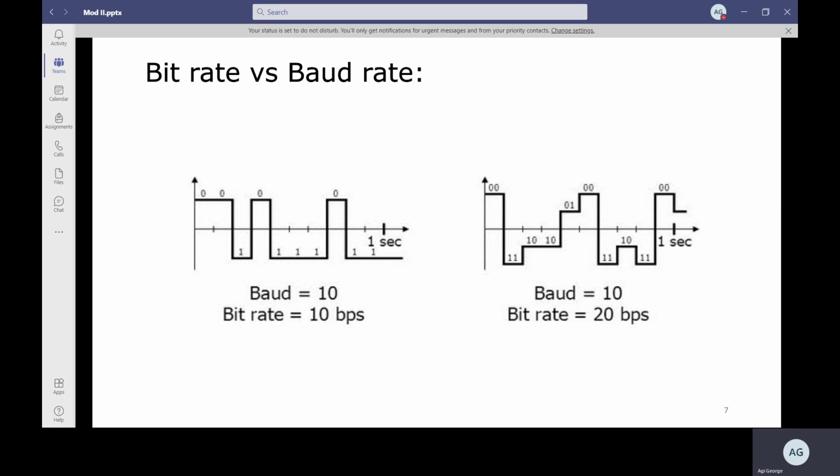So in 1 second, baud is equal to 10 symbols per second. So bit rate is double that, 20, for this particular example.